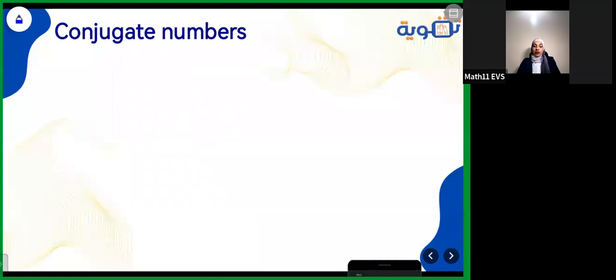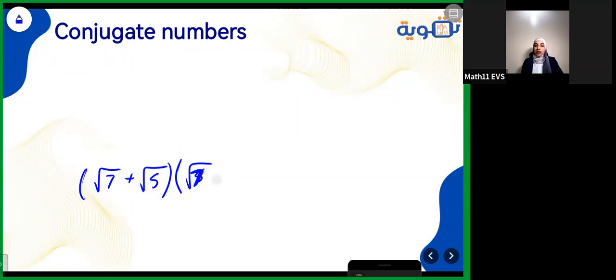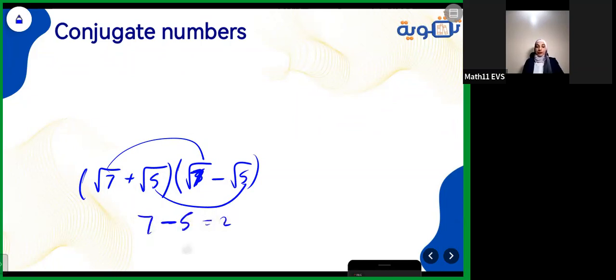And after that, we are going to talk about the conjugate numbers. I know that you remember, of course, the conjugate numbers. It's when you have a number like square root 7 plus square root 5, for example. So its conjugate will be the same number, root 7 also, but minus root 5. Multiplying two conjugate numbers, first times first, second times second, negative sign between them. So it will be 7 minus 5, which is 2.